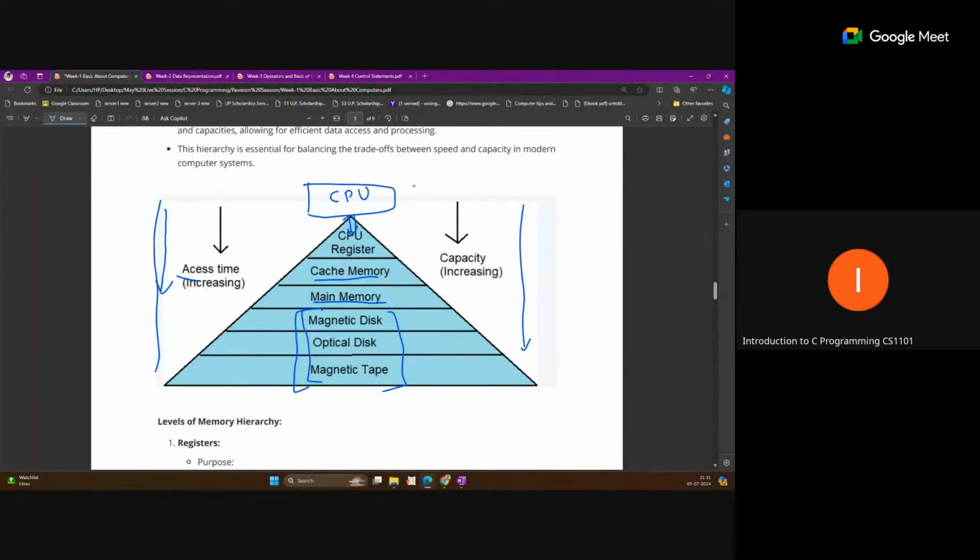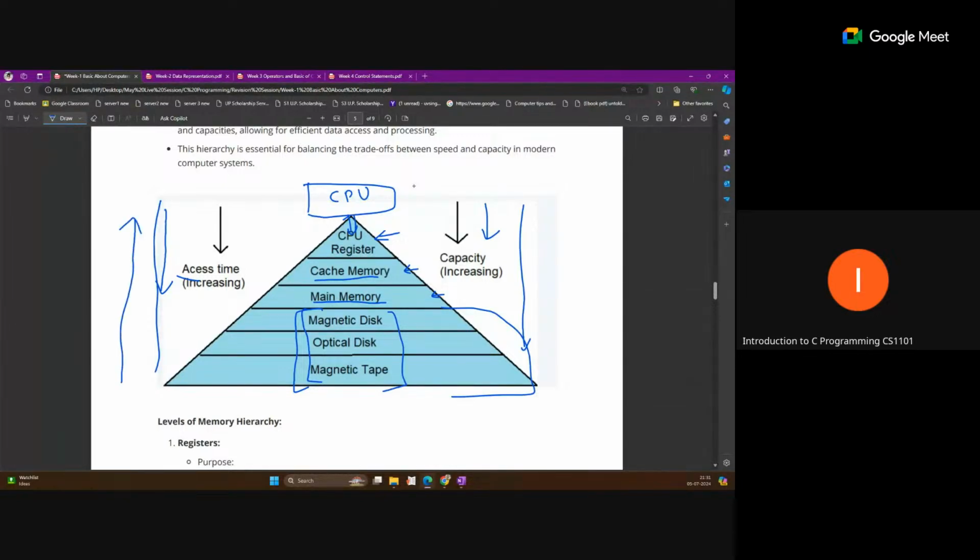Also capacity wise, the CPU registers have less capacity. After that, cache memory has some more capacity, and then main memory has more capacity. When we purchase a computer, main memory is normally 8 GB or 16 GB, but permanent storage has the largest capacity, like 100 GB or 200 GB or 1 TB.